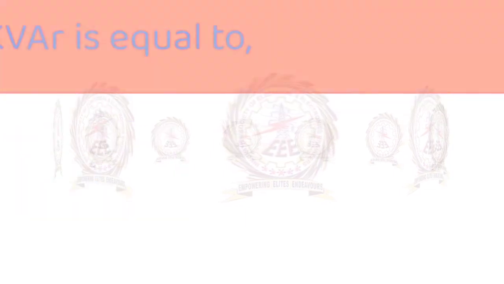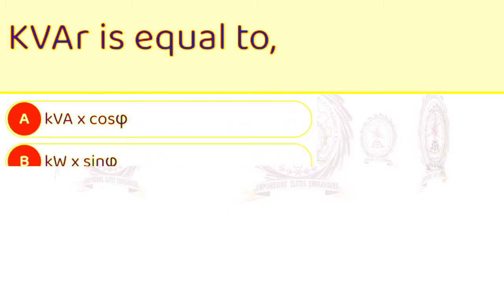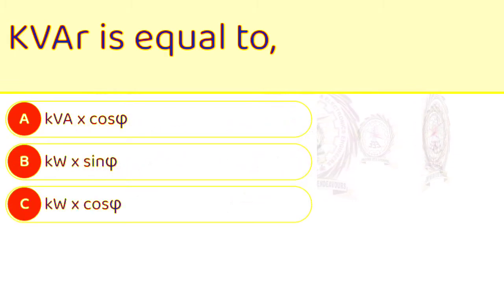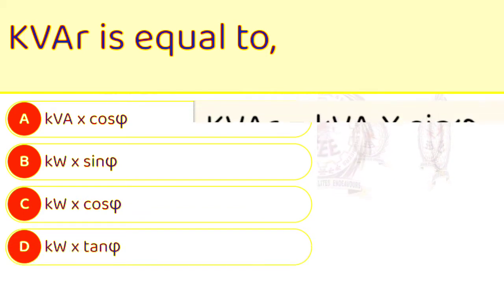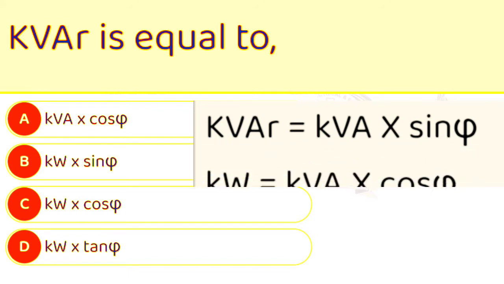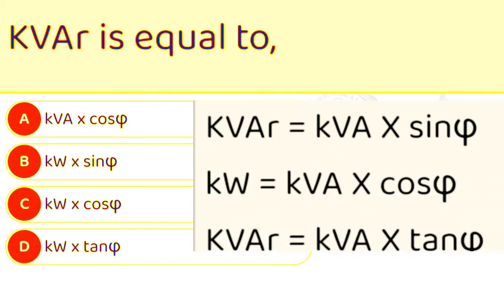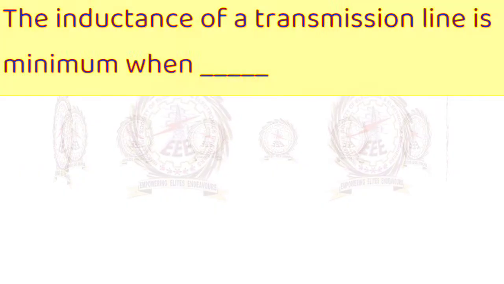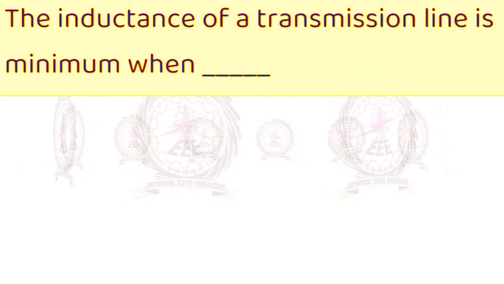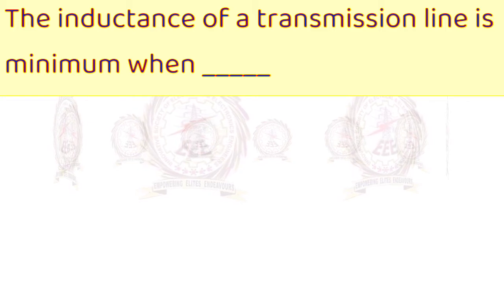Next one is, KVAr is equal to A. KVA into cos phi, B. KW into sin phi, C. KW into cos phi, D. KW into tan phi. Here explanation is given by formulas. KVAr is equal to KVA into sin phi, KW is equal to KVA into cos phi, KVAr is equal to KW into tan phi. So answer is D. KW into tan phi.